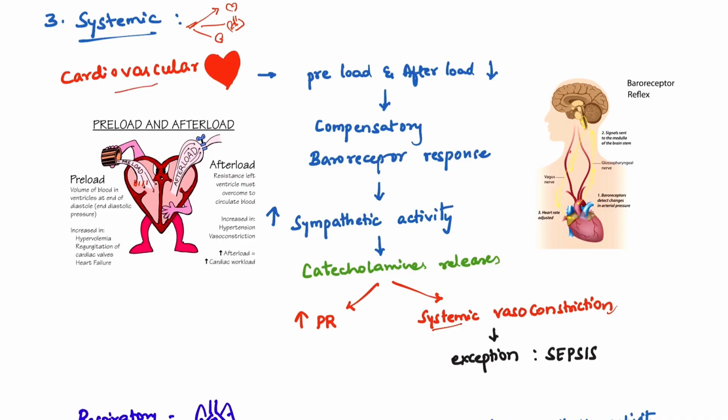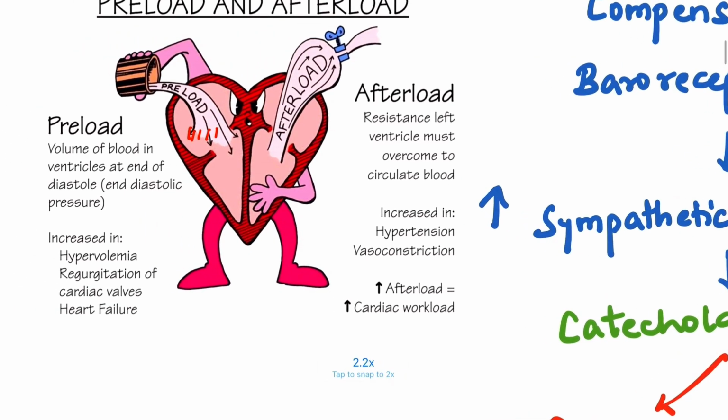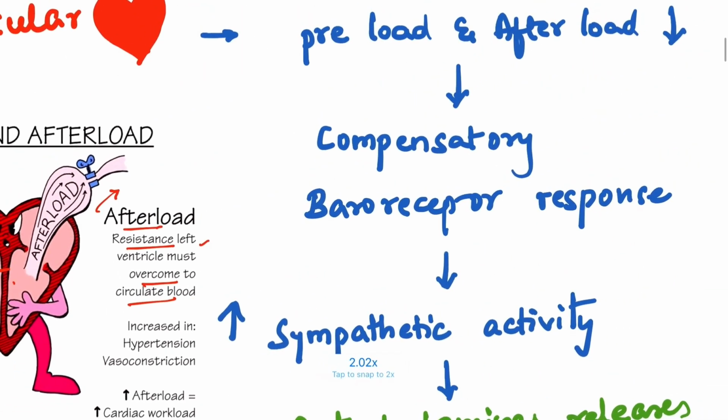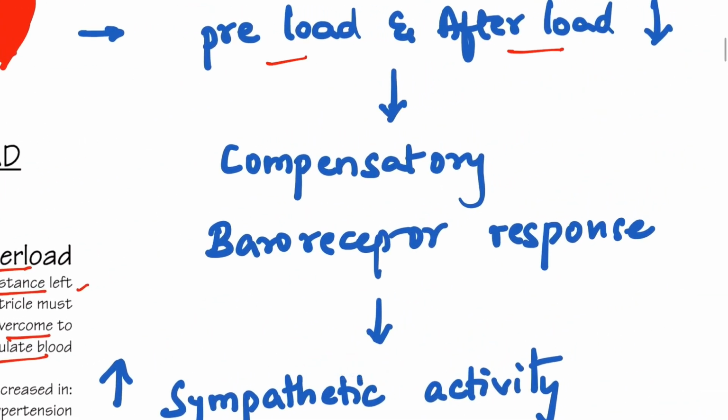In the case of the cardiovascular mechanism, this is preload and this is afterload. So what is preload? The volume of blood in the ventricles that is left at the end of diastole, that is the end diastolic volume, is your preload. Afterload is the resistance the left ventricle must exert to overcome the circulating blood. So in case of shock, there will be a decrease in preload as well as afterload.